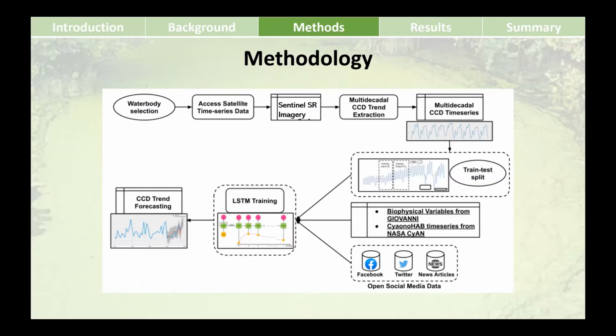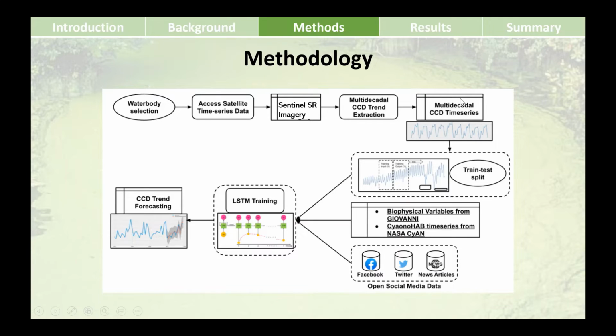But we have enough studies which detect and quantify cyanoHABs. At this point, we need an early warning system which can warn us in advance if there is going to be a cyanoHAB so that we can prevent the public health hazard that it causes. For that, we propose selecting a water body and then selecting the appropriate satellite sensor, in this case Sentinel-3, and extracting historical time series data of cyanoHAB for that water body.